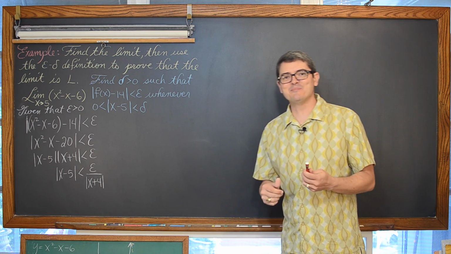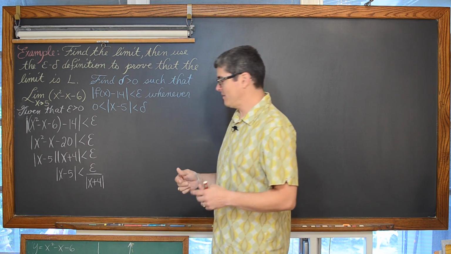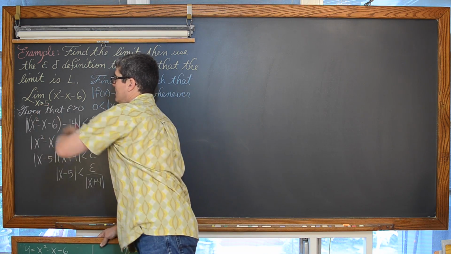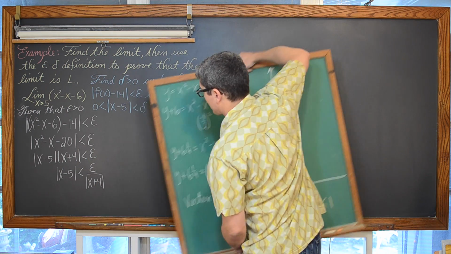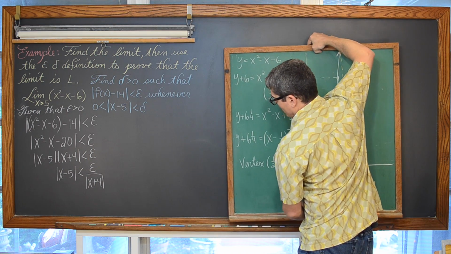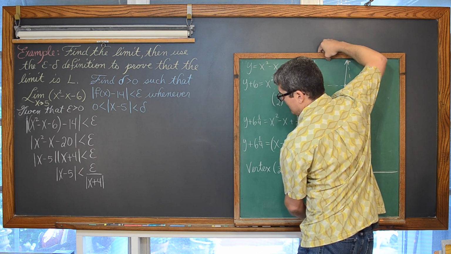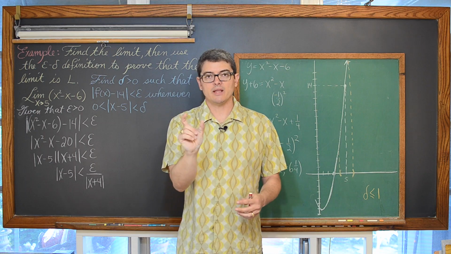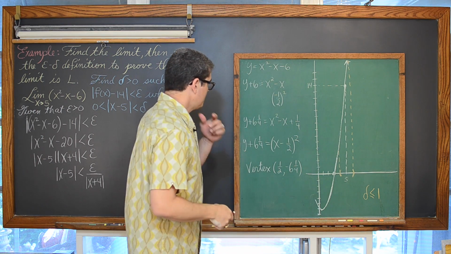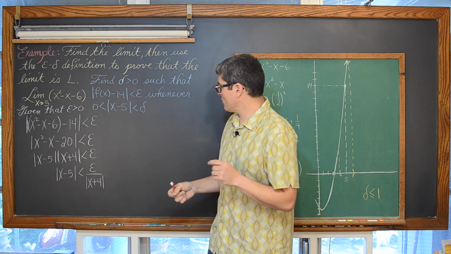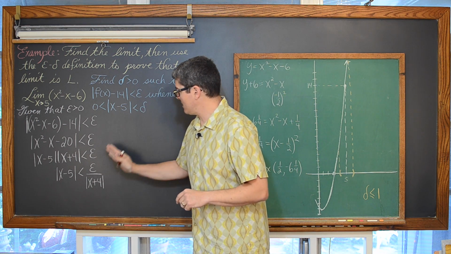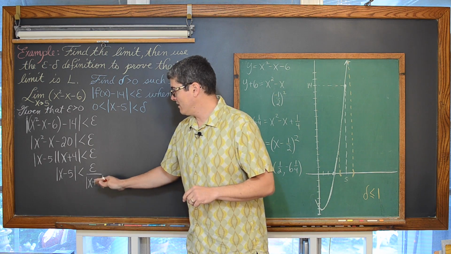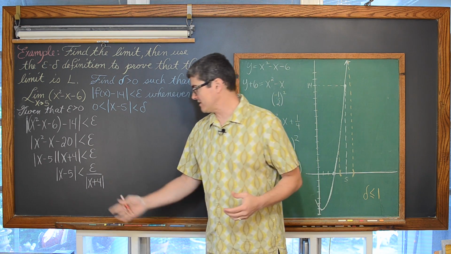Well, we need to remember that we're finding limits. We're trying to let x approach c. In this case, that c value is 5. We're trying to let x approach 5. So we don't need to be 10, 15 units away from 5. We want to let x approach 5. So to create a direct relationship between delta and epsilon, we need to eliminate this absolute value of x plus 4, at least rewrite it in a form that doesn't have a variable in it.